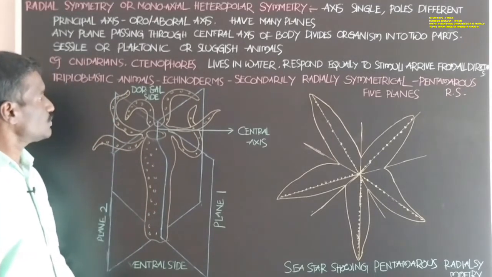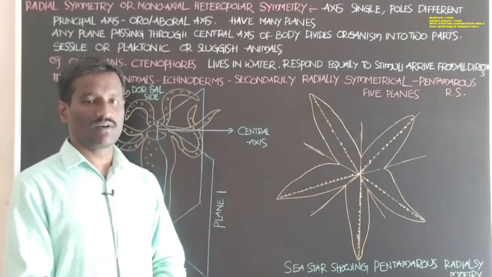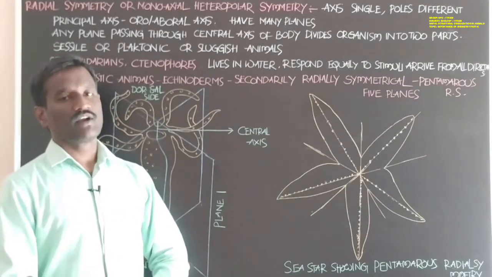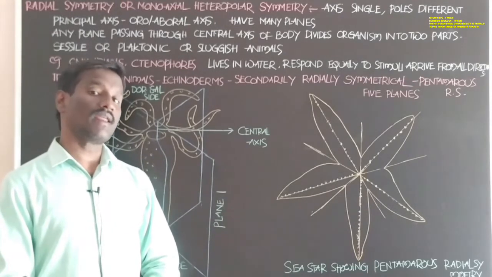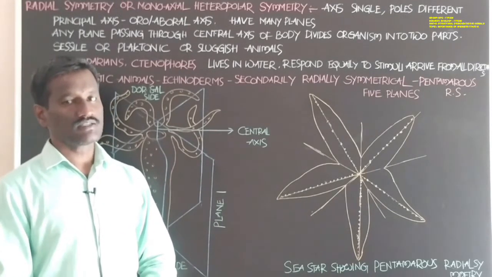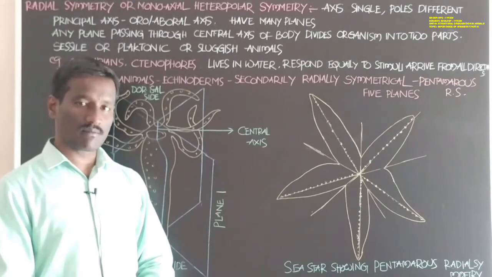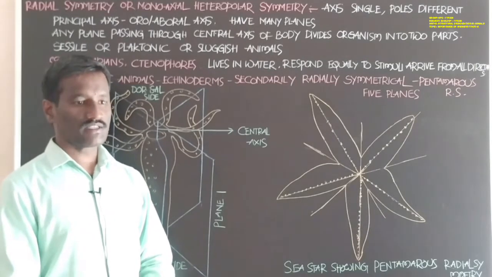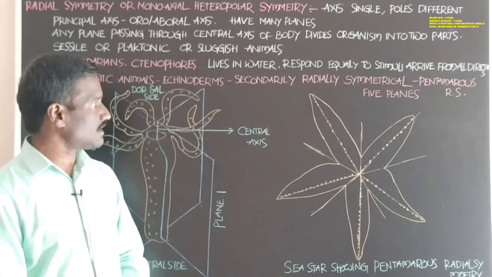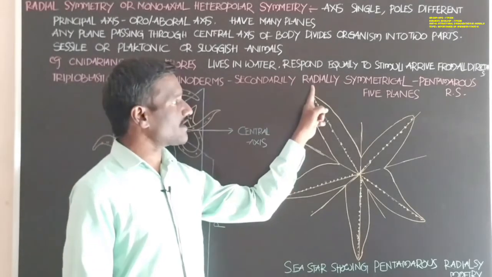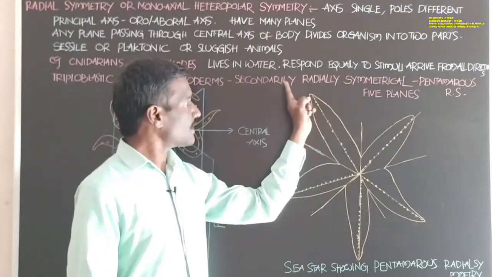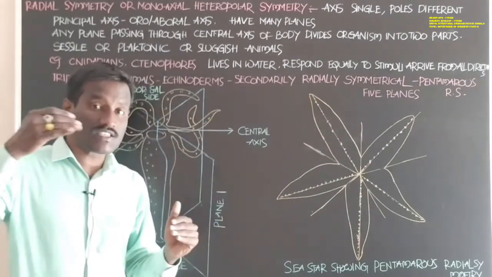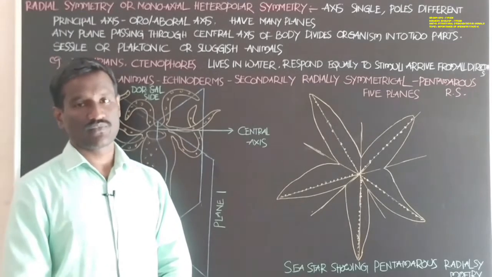Next, students, triploblastic animals actually do not show radial symmetry. Triploblastic animals show bilateral symmetry, but some animals belonging to the phylum Echinodermata, the echinoderms, for example starfish or the sea star, show secondary radial symmetry.